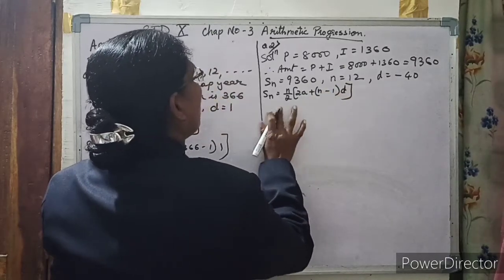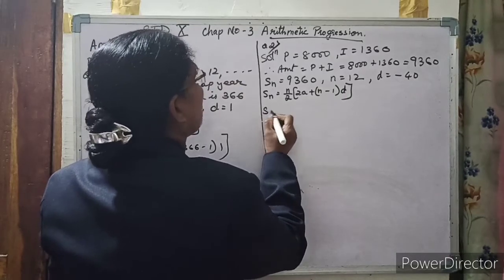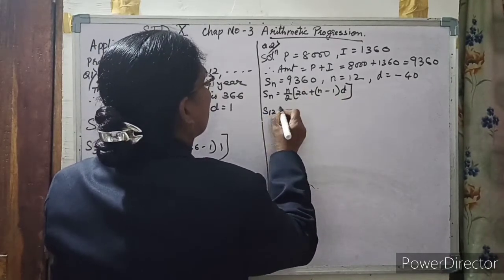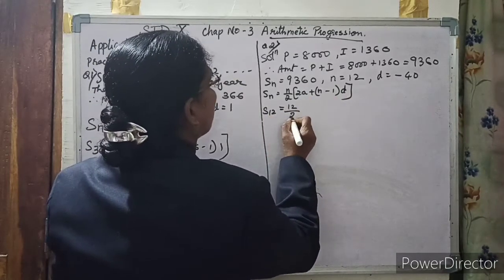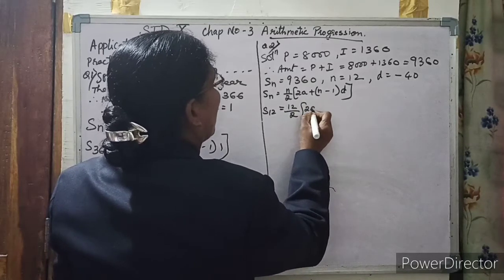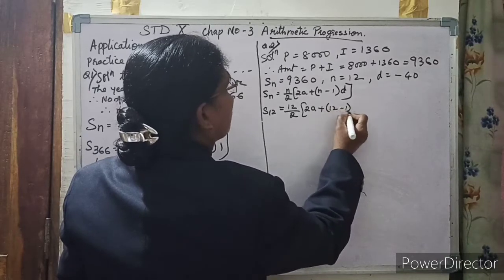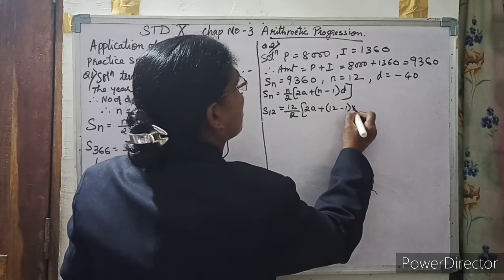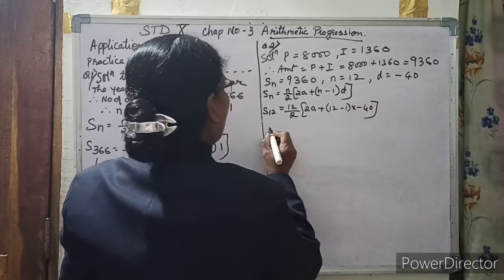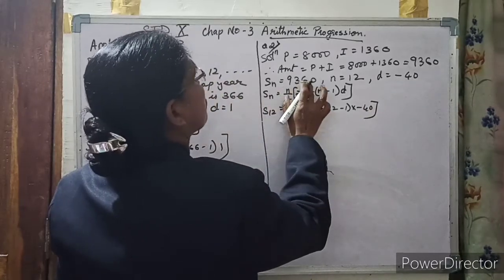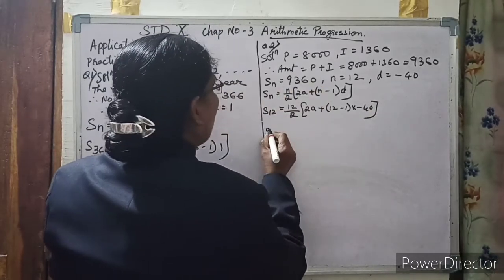So the sum of 12 terms is 12 by 2 into 2a, a we don't know, plus 12 minus 1 into d, which is minus 40.